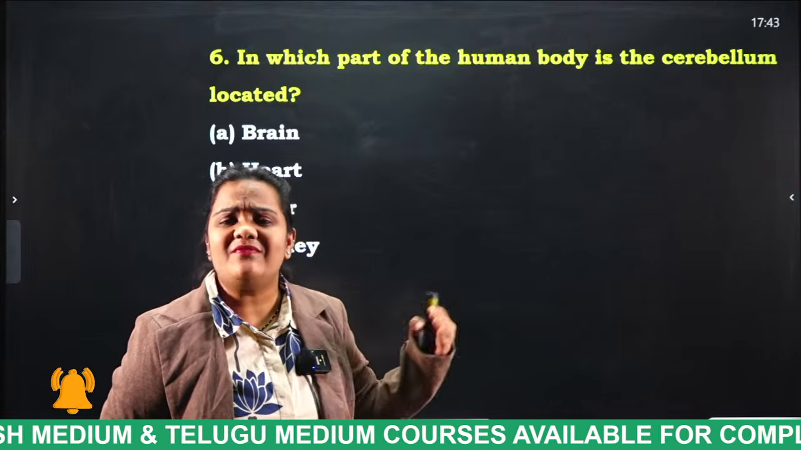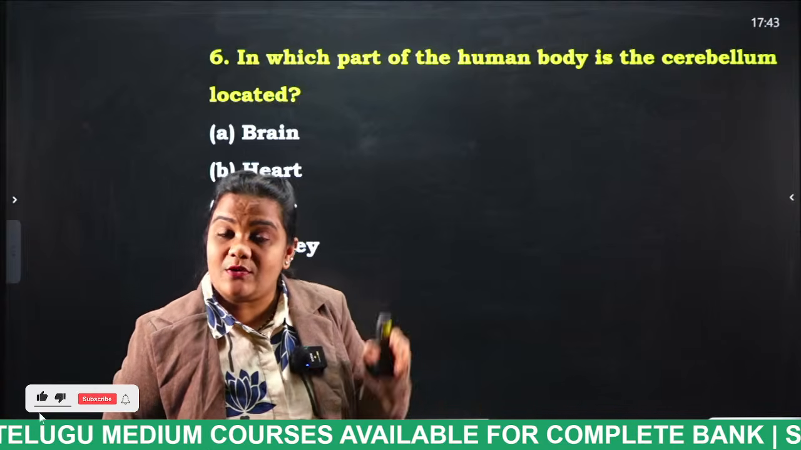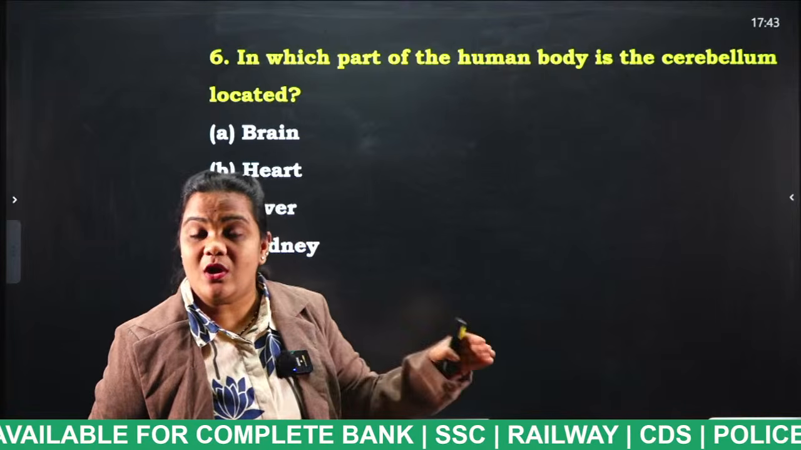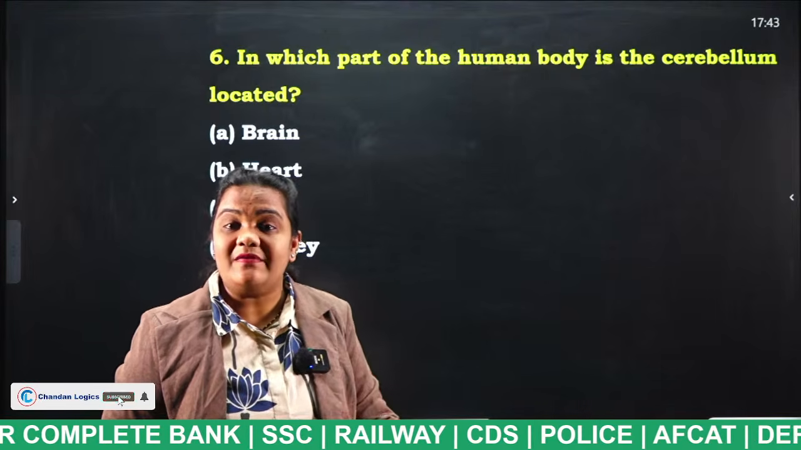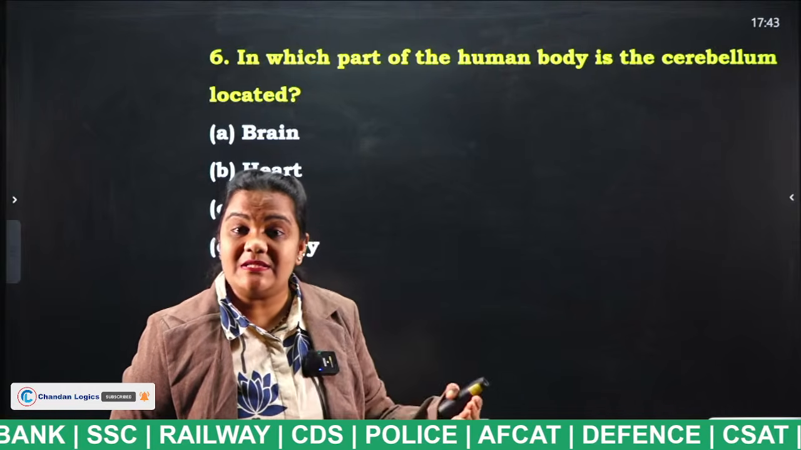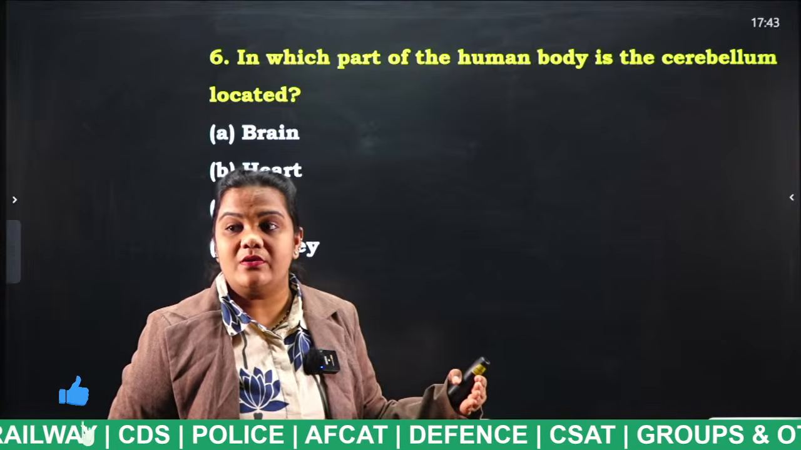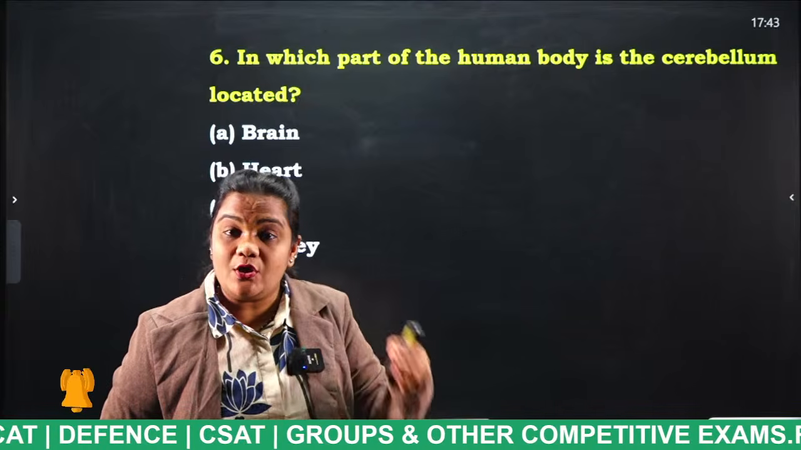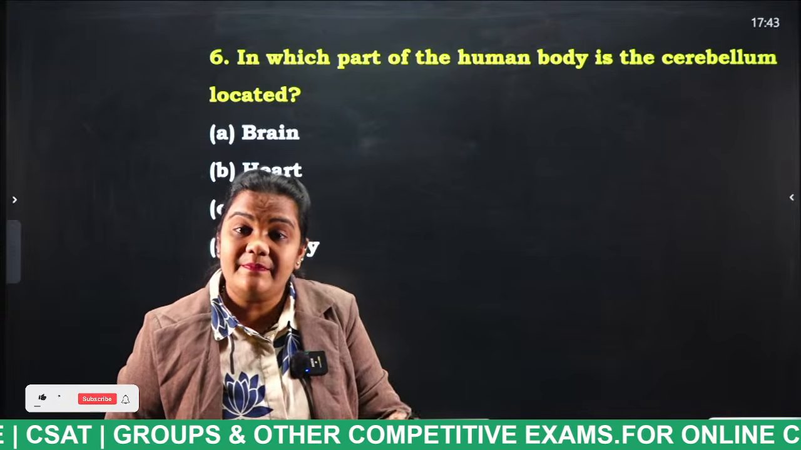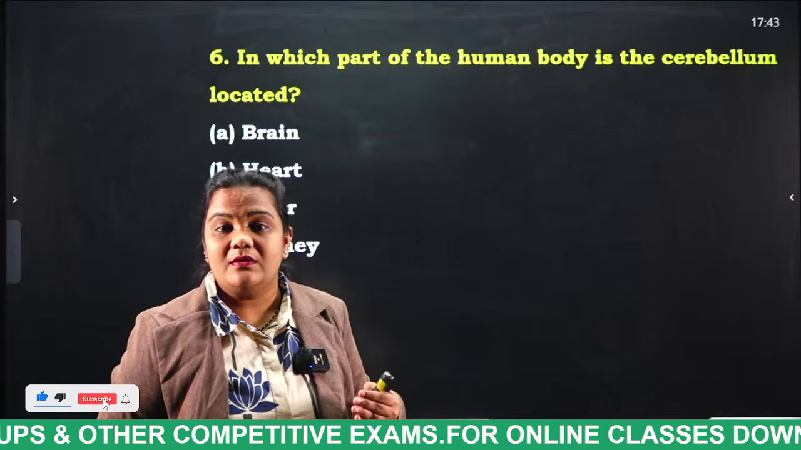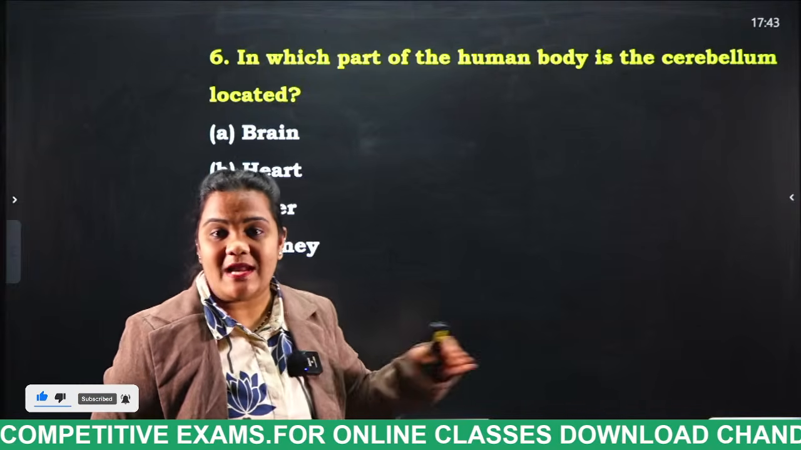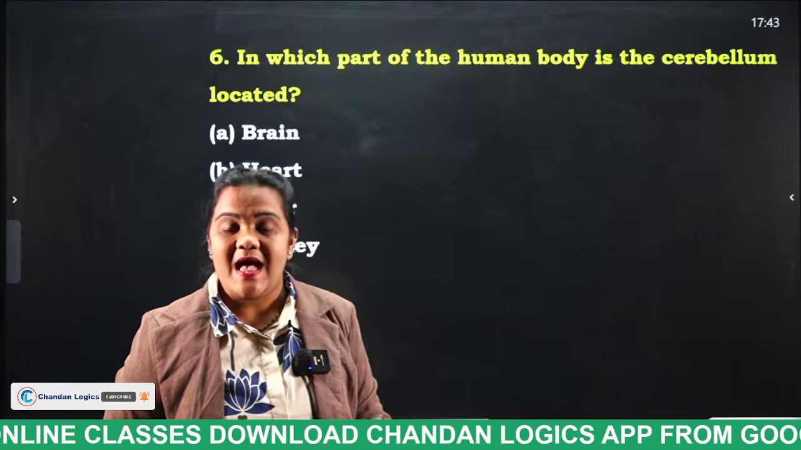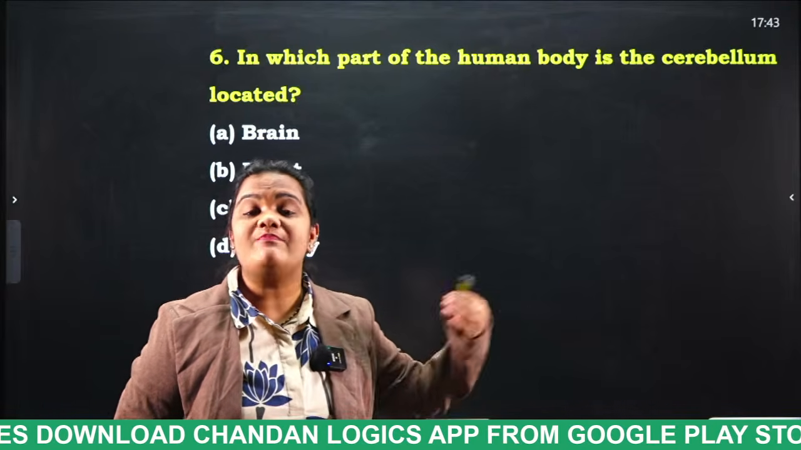What are the functions of the cerebellum? The cerebellum regulates our posture, coordination and balance. The medulla oblongata controls our blood pressure, heartbeat and breathing. Finally, the hypothalamus is known as the master of master glands.